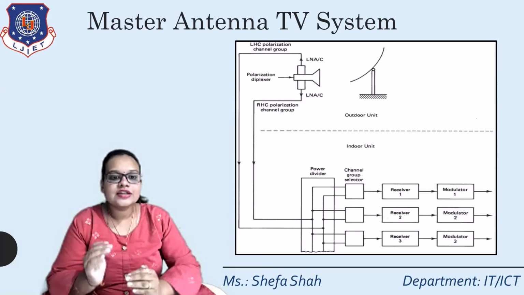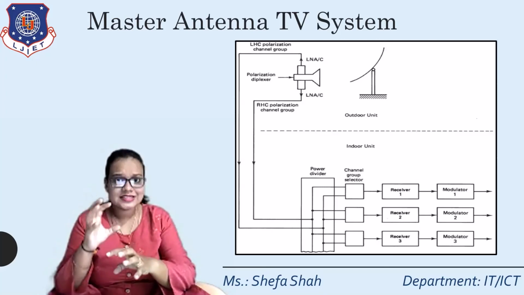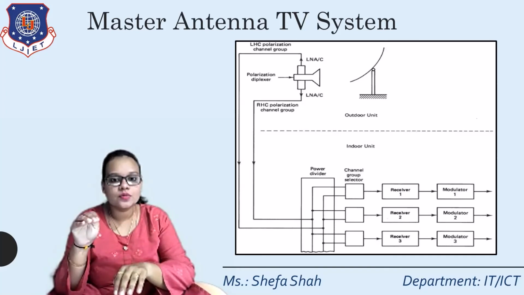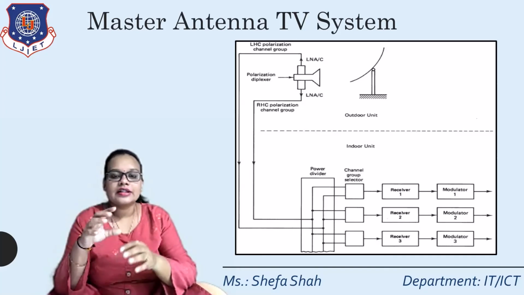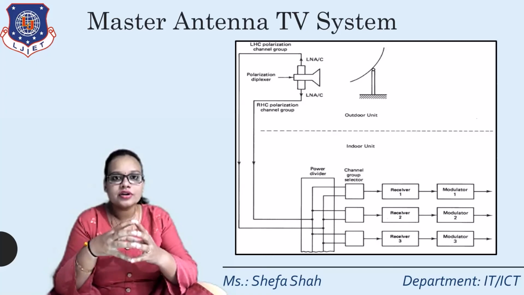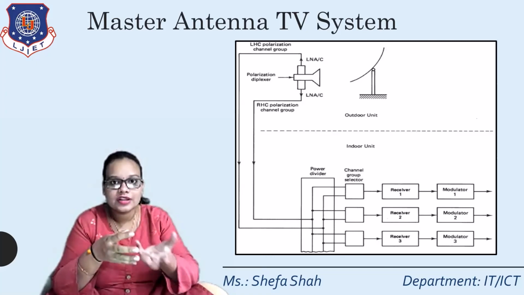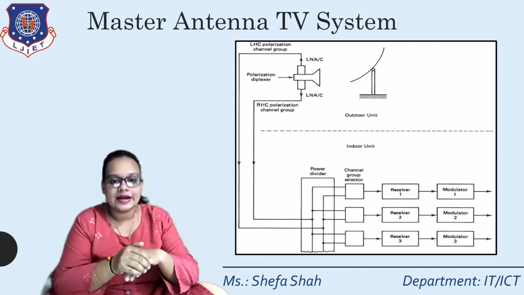The outdoor unit is nothing but the master antenna, which is a parabolic antenna working the same as a receive-only home system. The signal is then passed on to the horn, which acts as polarizer and duplexer, handling different types of polarization, which are LHC and RHC.